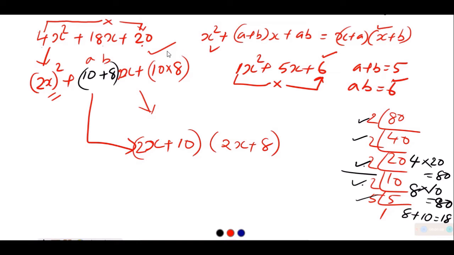So the expansion formula which we studied helped in solving the situation here. Basically, what we understand is that if you split the middle term, which is the commonly used way of saying it, in such a way that the sum is equal to the coefficient over here and the product is equal to the product of the coefficient of x square with the constant, here 80, in that way we can factorize this kind of algebraic expression.